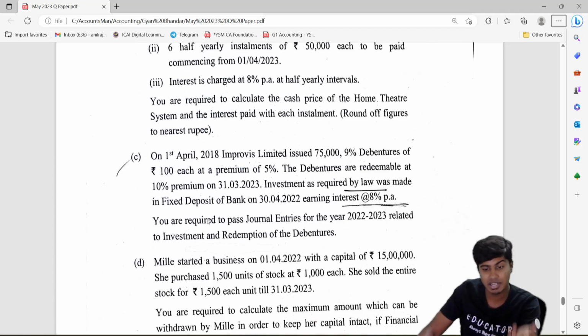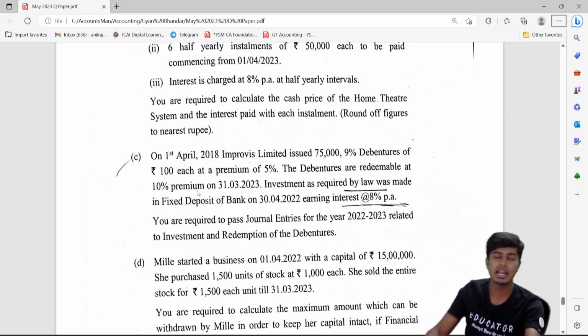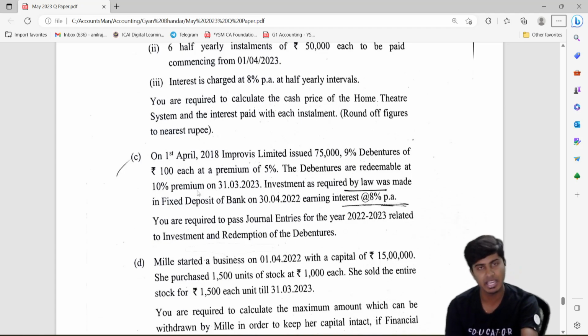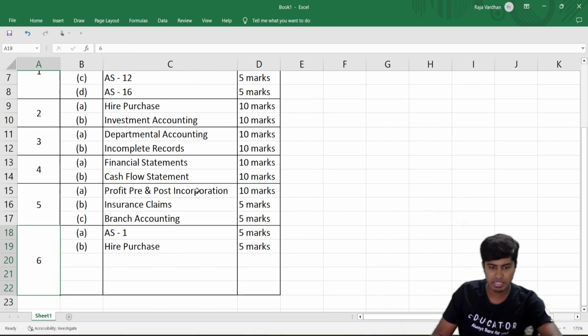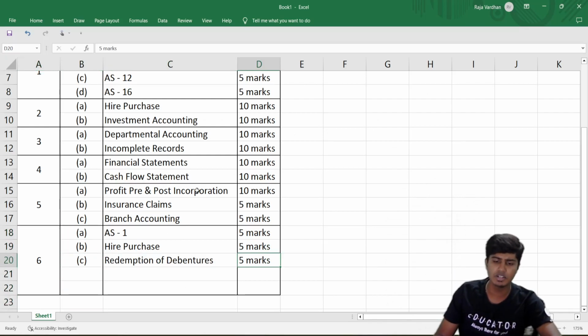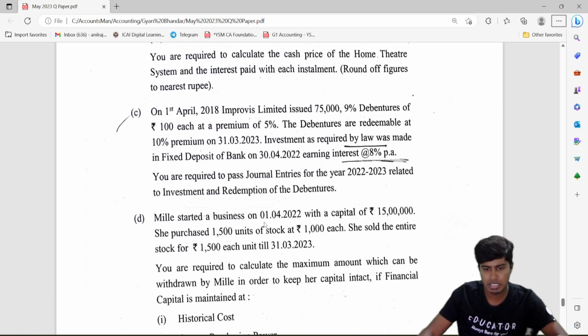Then you have debentures. They've asked you to write journal entries about investment, redemption of debentures, the redeemable part, debentures redeemed at premium, and they maintained that asset, the debenture redemption reserve investments. So they're asking you to do the accounting. For 5 marks, it is not very complicated. Only one set of debentures redeemed at premium. 5 marks. They've asked you for accounting entries.